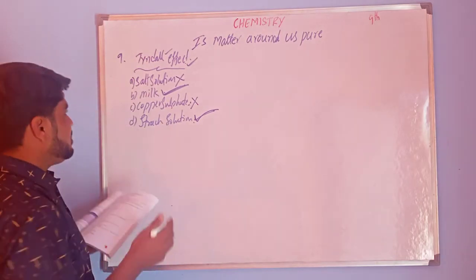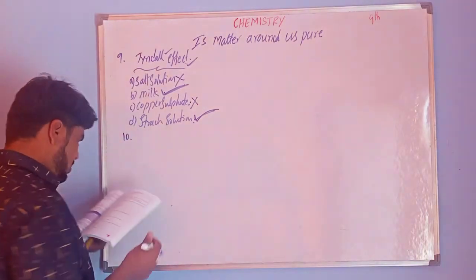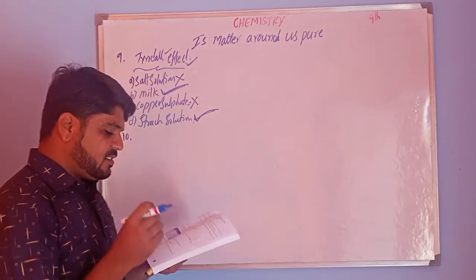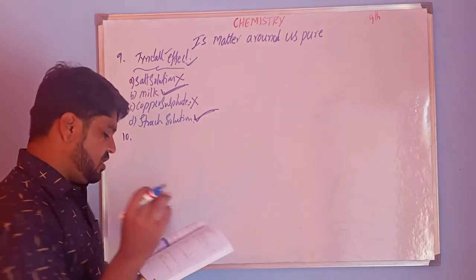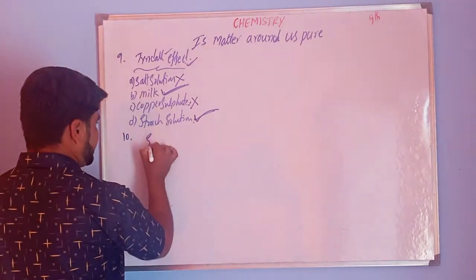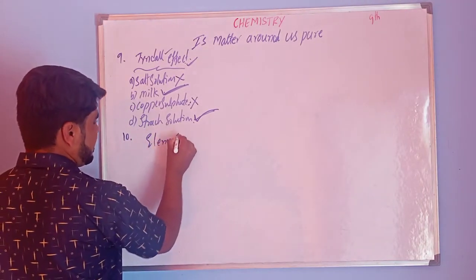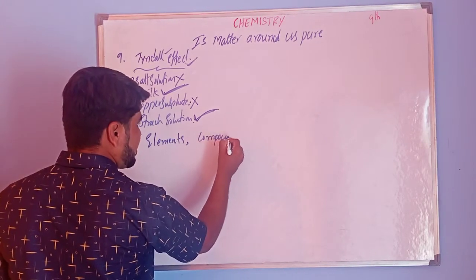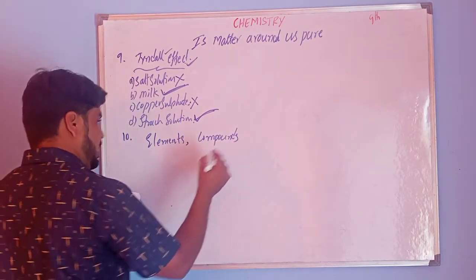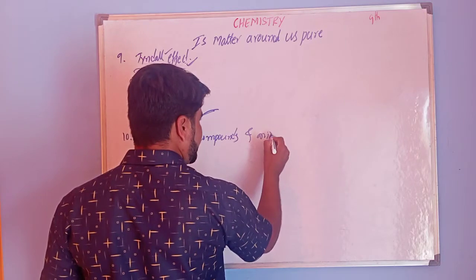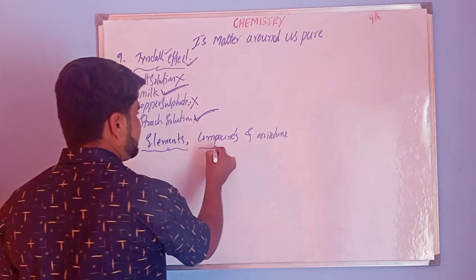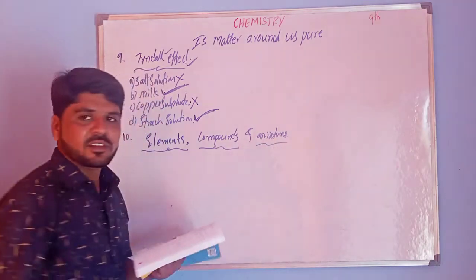Next, the 10th question. Classify the following into elements, compounds and mixtures. Can you say what elements, compounds and mixtures are?